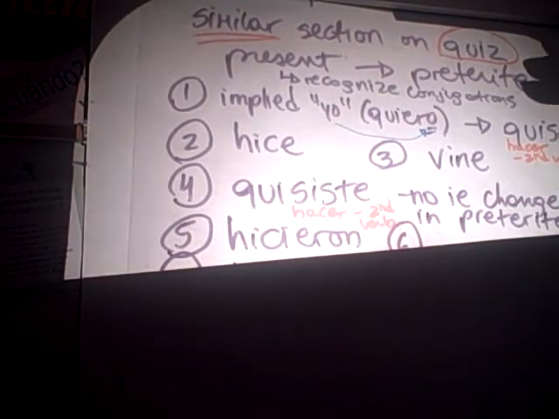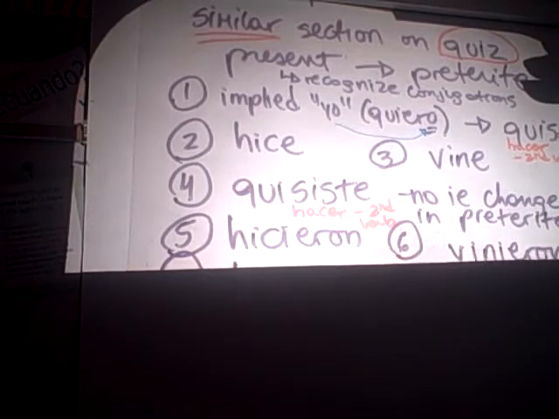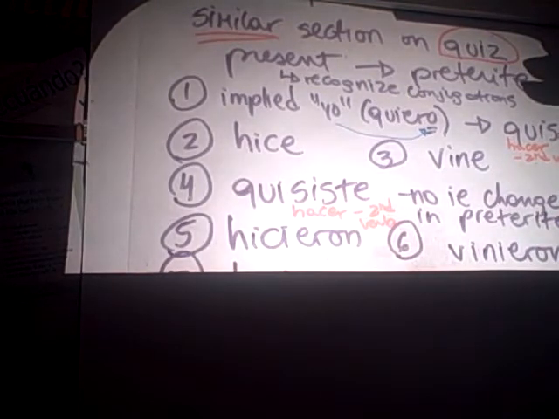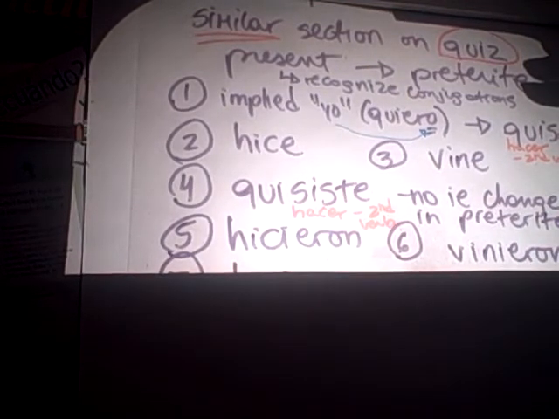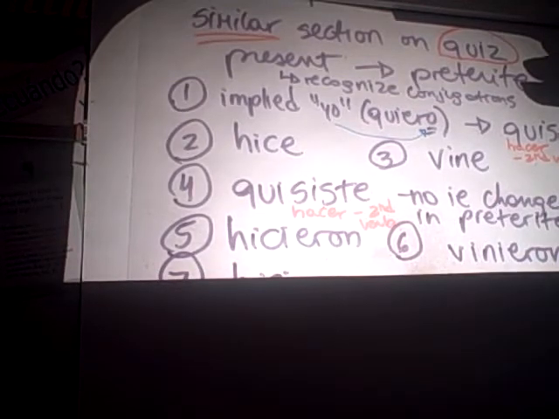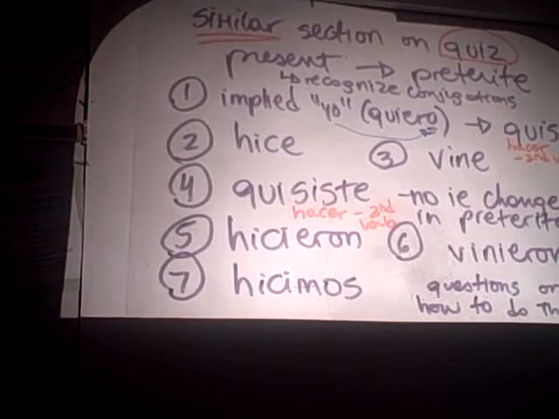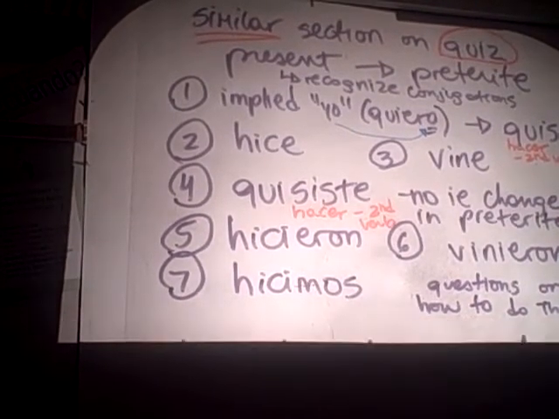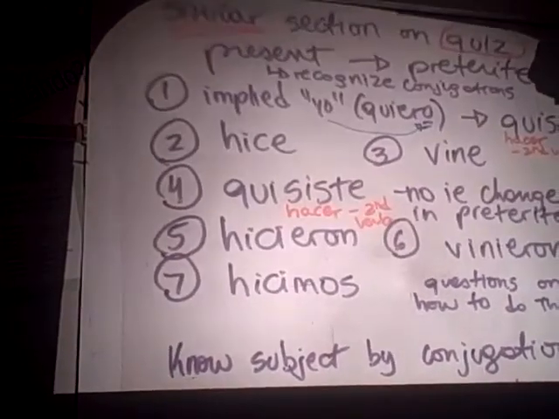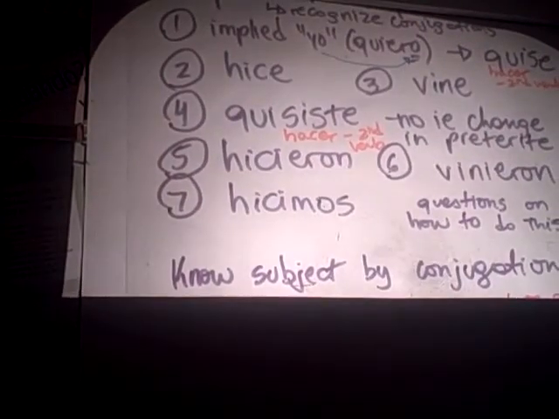6, vienen to vinieron. And 7, change hacemos to hicimos. Are we okay with how to do this? Yes. Present to preterite, okay? Because the section in your quiz will be just like this. Always know what your subject is by the conjugation of the verb.